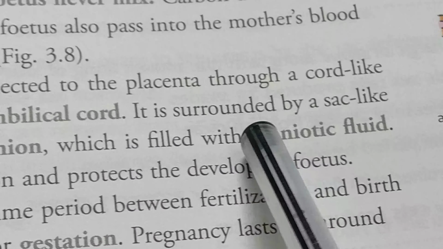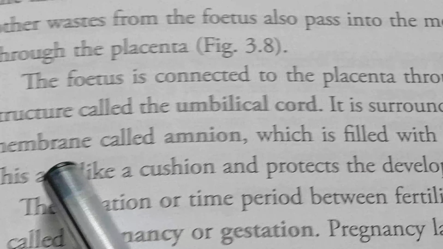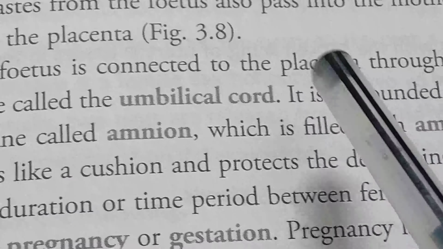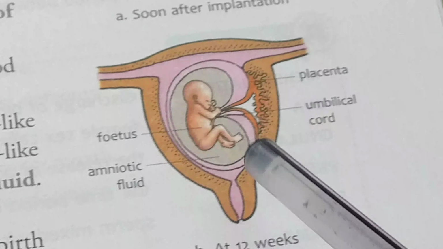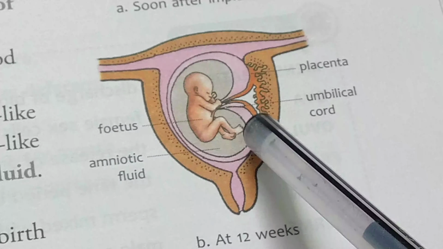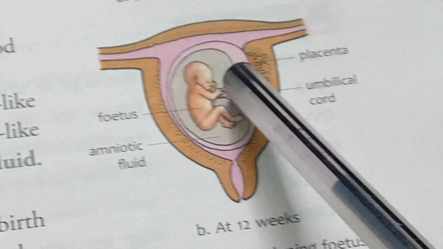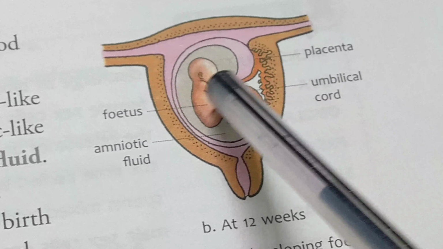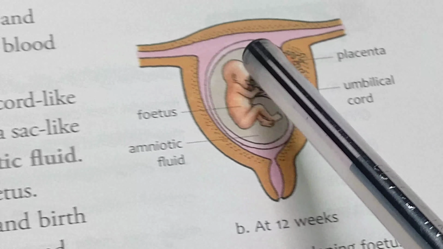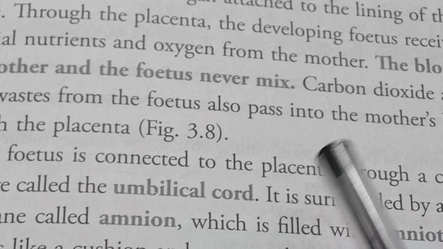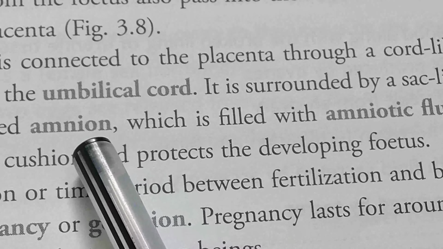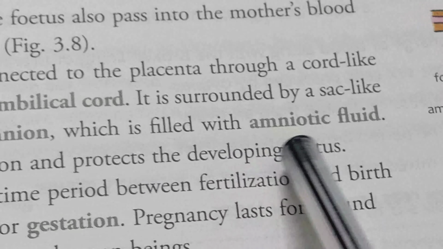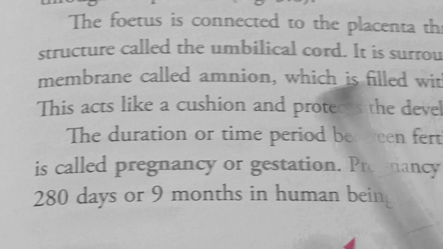It is surrounded by a sac-like membrane. So umbilical cord is surrounded by, look at this one. This one is umbilical cord by which fetus is attached with placenta, and the membrane surrounding the baby, that is known as amnion, which is filled with amniotic fluid.